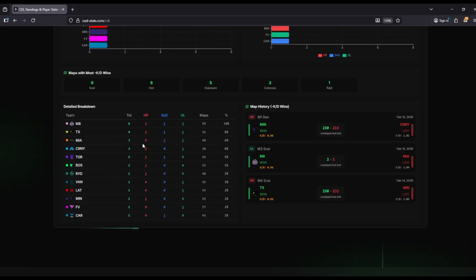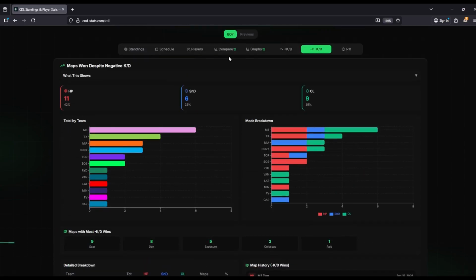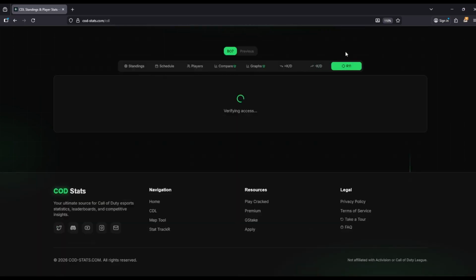So that's interesting. Wait, I read that completely wrong. Sorry, I was sipping some water. They are not 3-0. They have 3 total wins of that kind. 2 are in S&D, 1 is an overload. Forgive me, guys, I am tired. So that is the maps won despite having a negative KD stat.